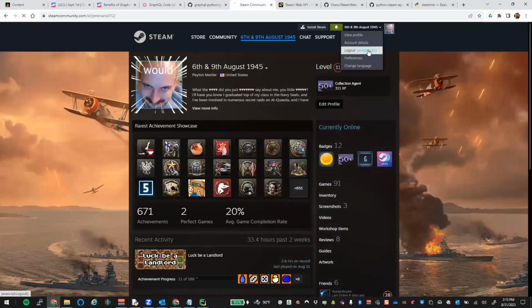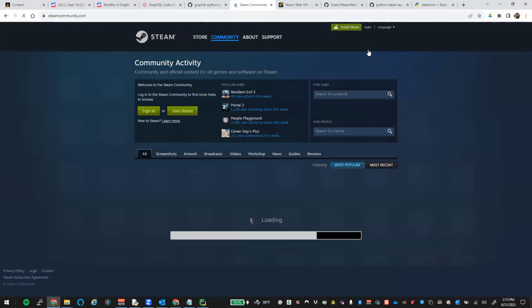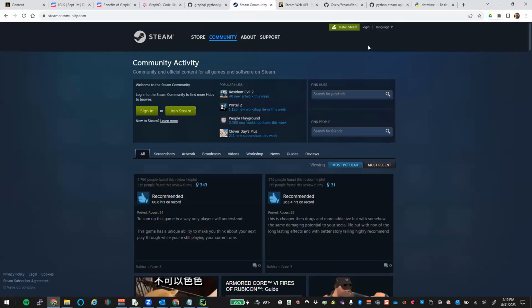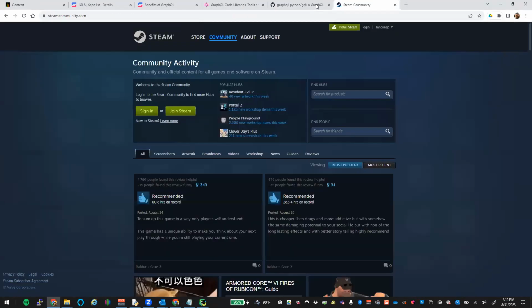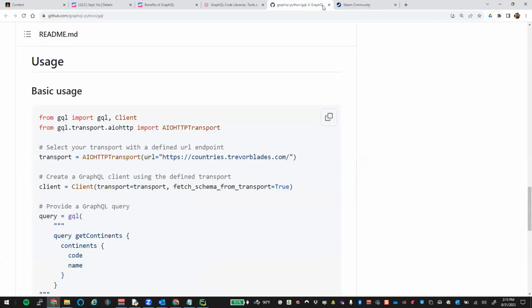Log out. Cool. I like that there was an API specific for TF2. Yeah, I mean, didn't they make that game? TF2 was hugely popular. Did they make that? Valve doesn't make games, what are you talking about?